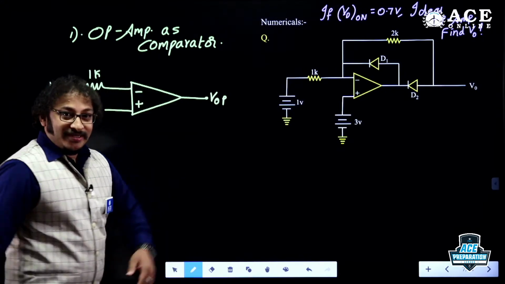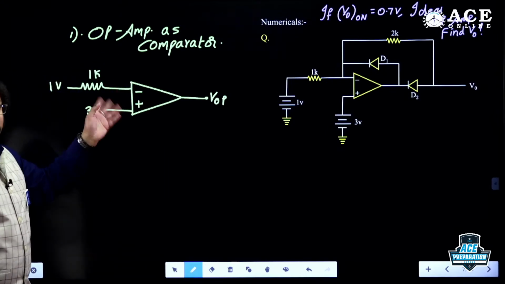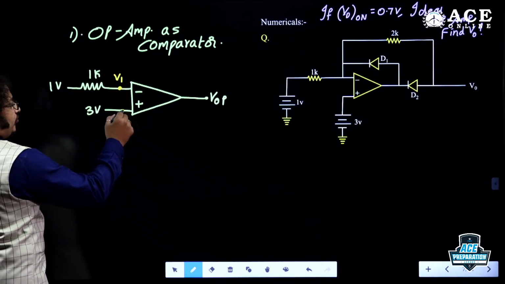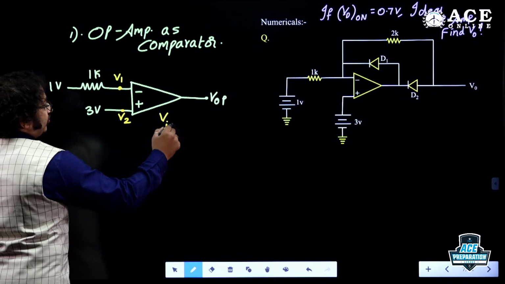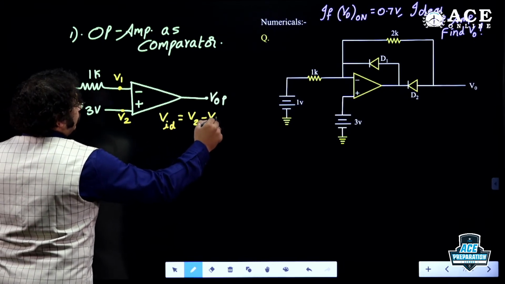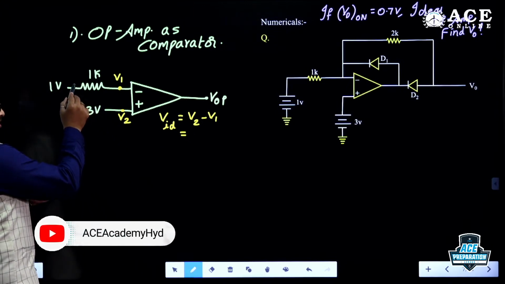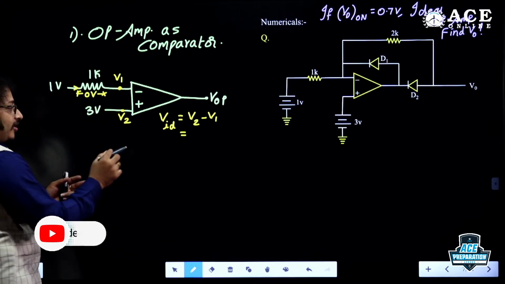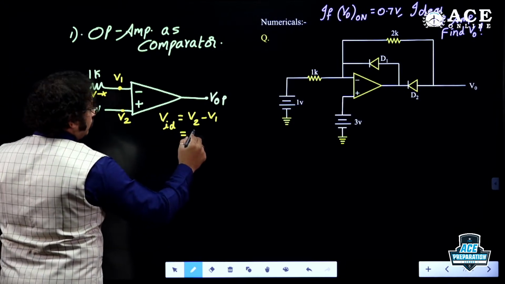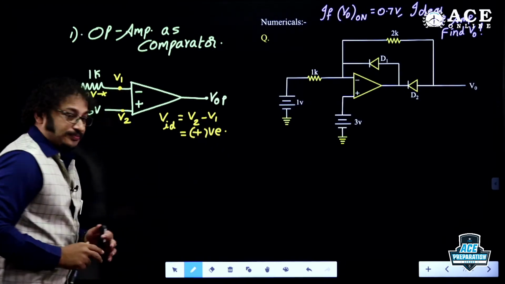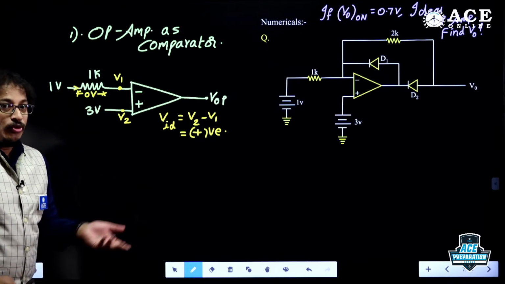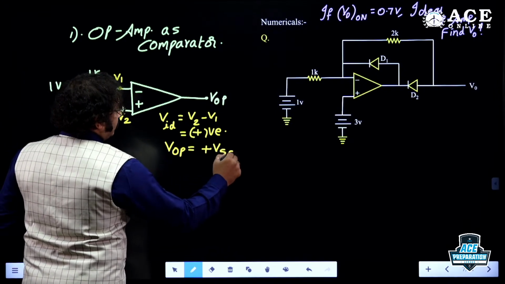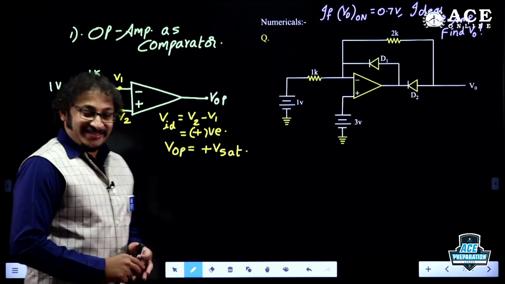Now, check it out here, guys. Op amp as a comparator, we got this point. Tell me, my dear boys and girls, this is V1 and this is V2. Now what is VID? VID is V2 minus V1. This is 3 volt, and the current here is 0, therefore the voltage drop is 0. 1 volt will be moving here, hence V1 is 1 volt and V2 is 3 volt, so it is positive. VID is positive, 3 minus 1, it's plus 2 volt. As it is positive, no doubt VOP is simply plus VSAT.